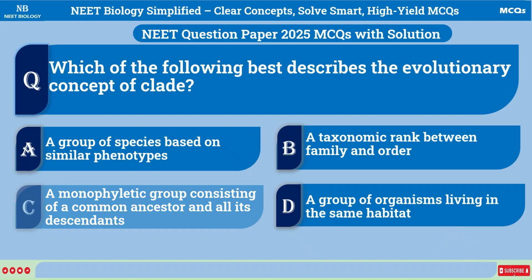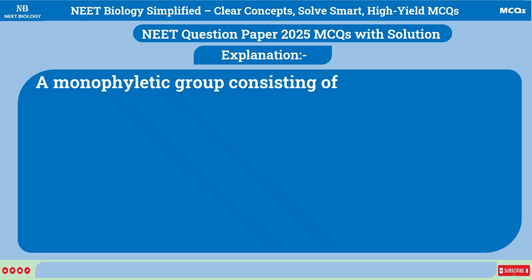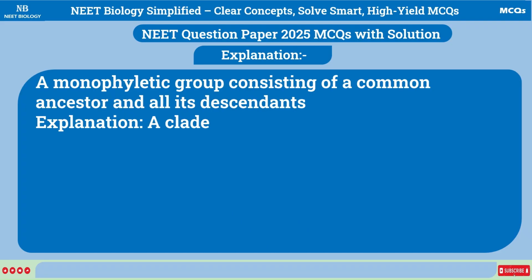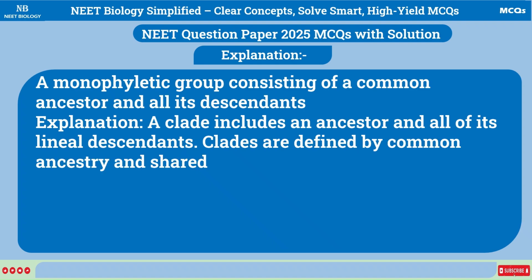Correct answer is C. A monophyletic group consisting of a common ancestor and all its descendants. Explanation: a clade includes an ancestor and all of its lineal descendants. Clades are defined by common ancestry and shared derived characters.